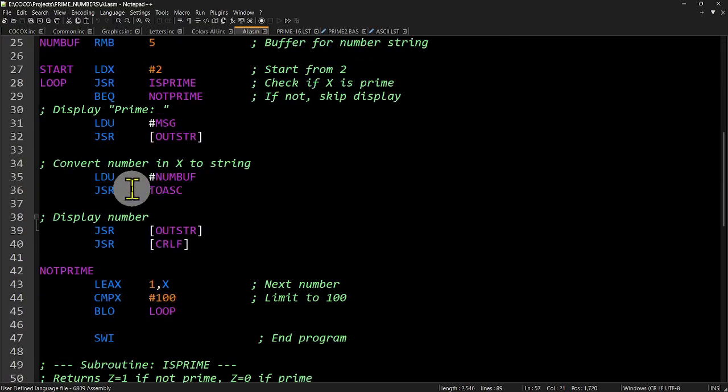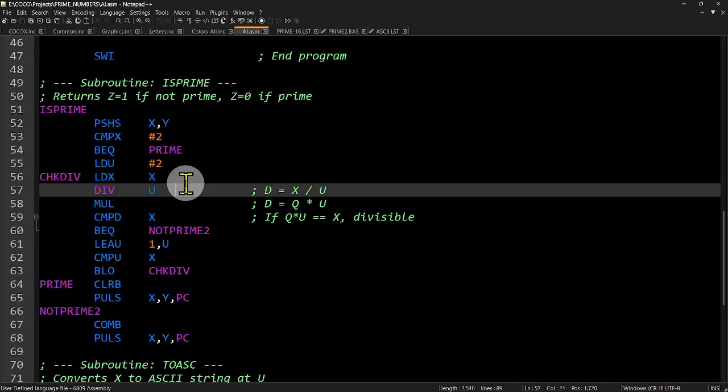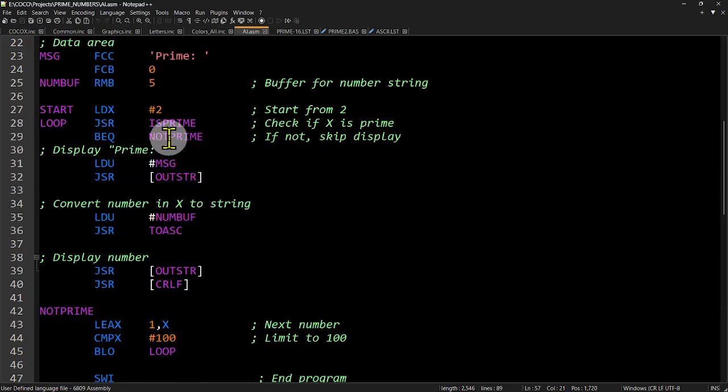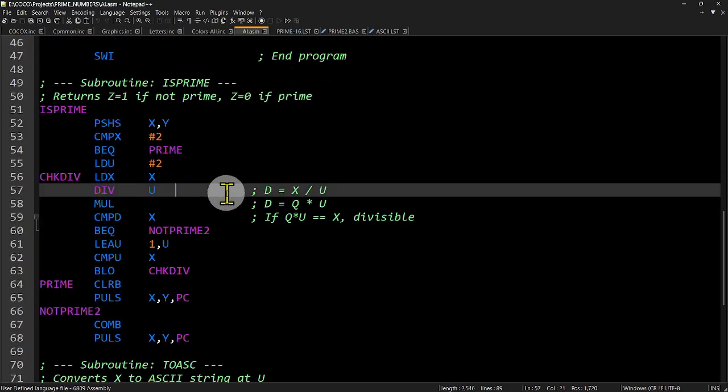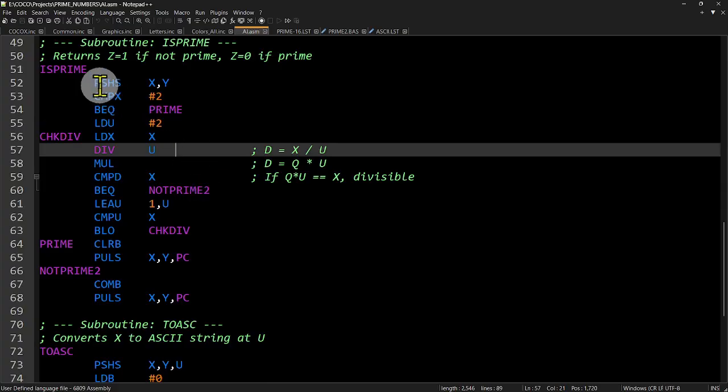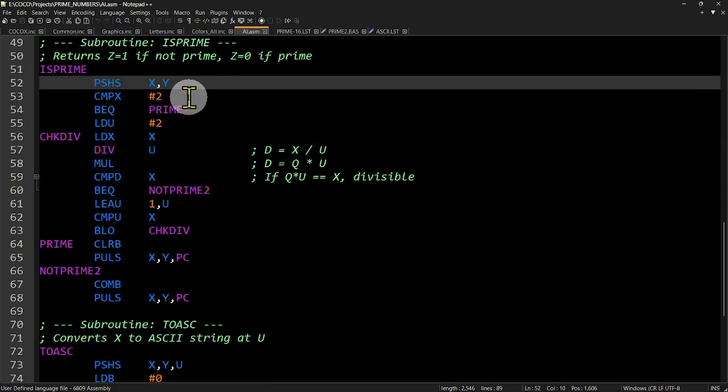The only other thing is the one that checks, it says, "Is this prime? Yes or no?" Okay, let's look at that one. Come in here with a number, and if it's a 2, say it's prime. Just clear B and go back. That's simple enough. But if it's not the 2, we're going to load up U with the 2, then load X with this mythical X. Can't load X with X.